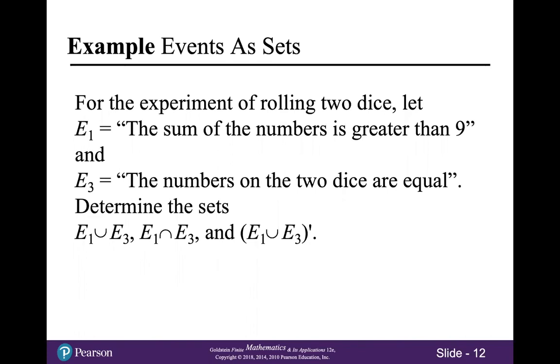And then this new event E3, the event that the numbers on the 2 dice are equal. So we're going to determine the sets E1 union E3, E1 intersect E3, and then the complement of E1 union E3. This might be a good time for you to pause the video, try this problem, and then come back and compare notes.